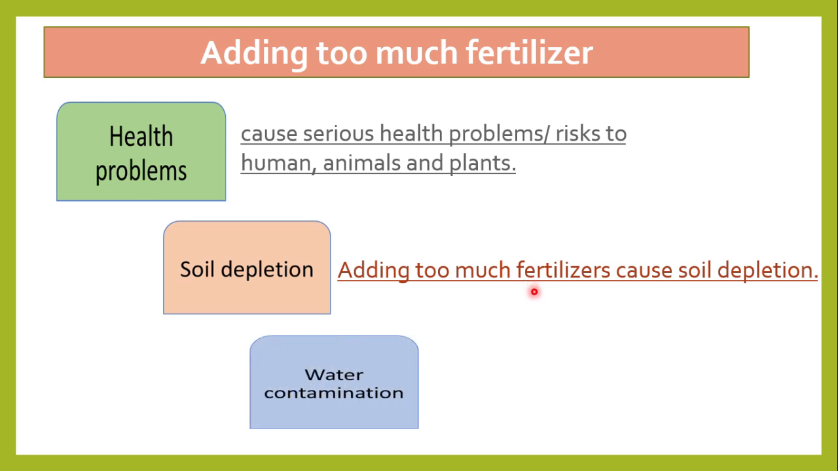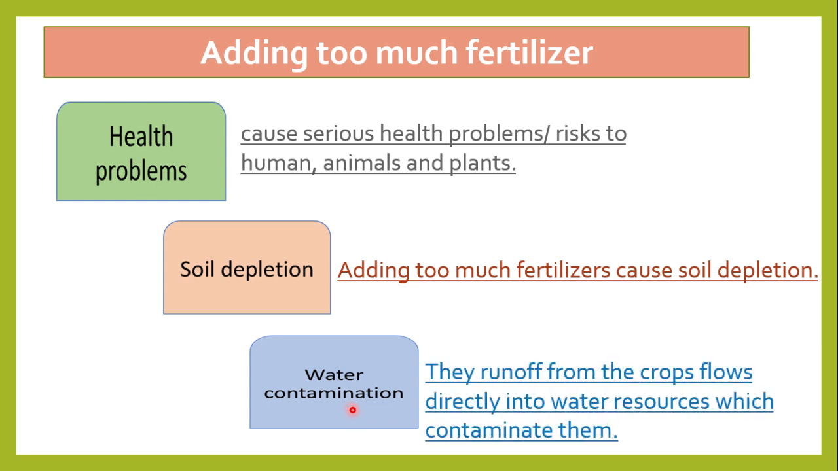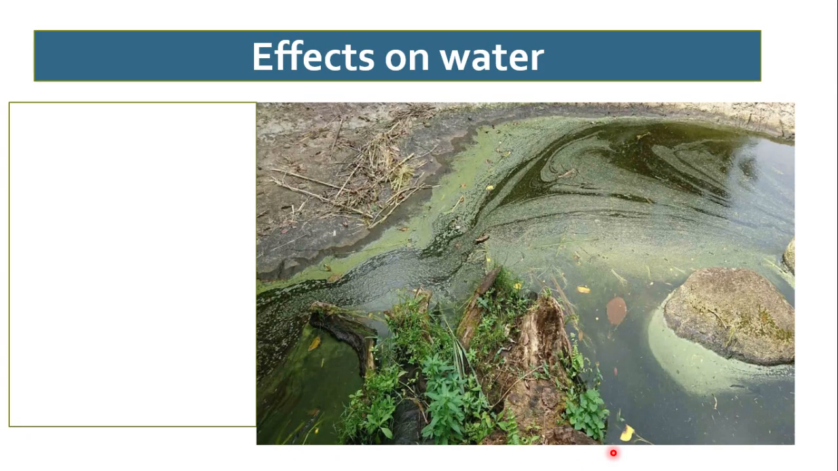The third major problem that we will discuss in detail is water contamination. As the name shows, water contamination means the water bodies like ponds, lakes, rivers and oceans are contaminated by fertilizers. How does it reach them? When the fertilizers run off from the crops, they flow directly into the water resources nearby and contaminate them. Now we will see the effects on water in detail.